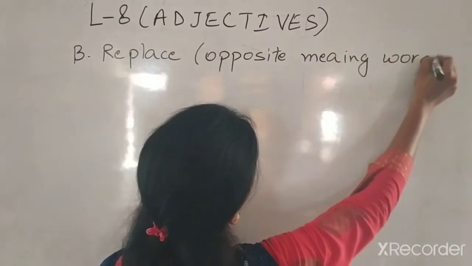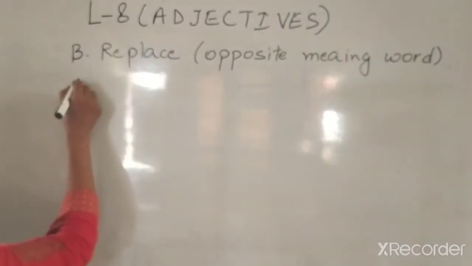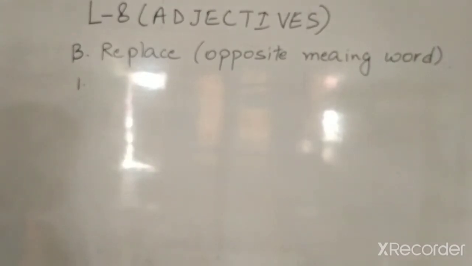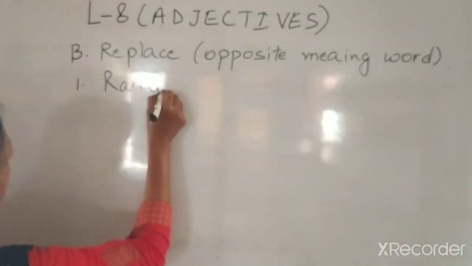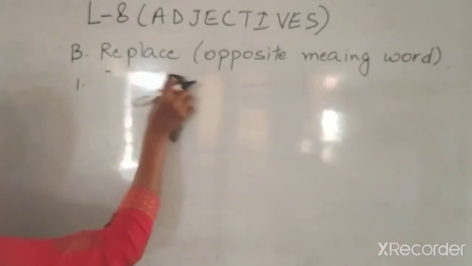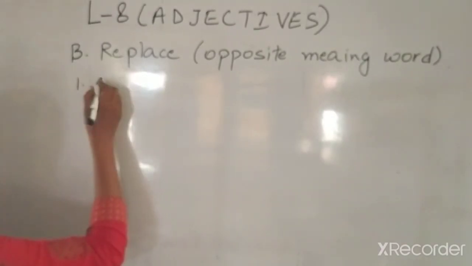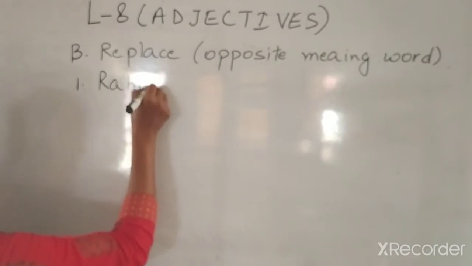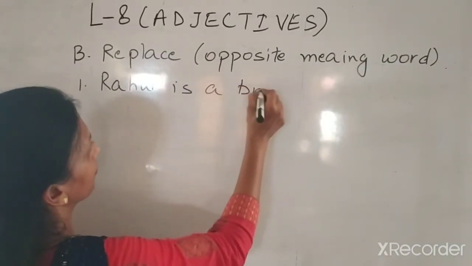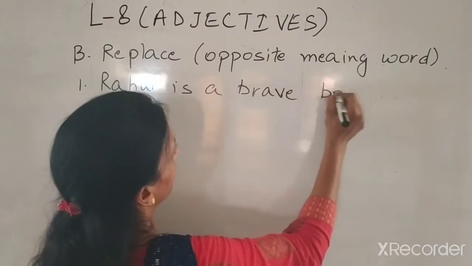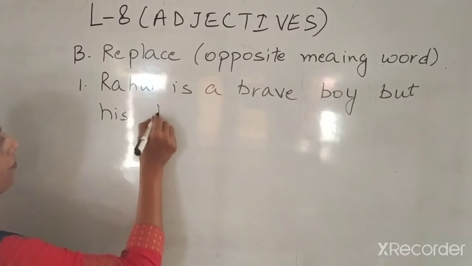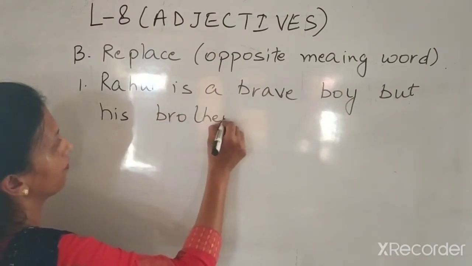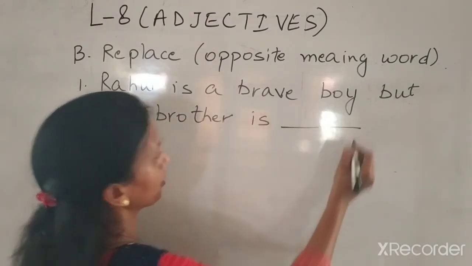Now let's see what is written in the first one. Rahul is a brave boy, but his brother is dash.